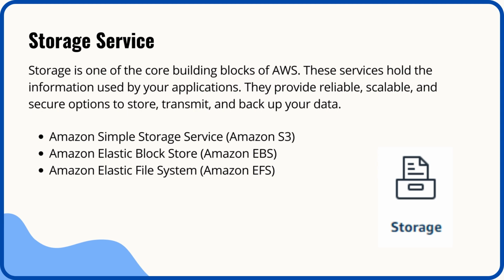Amazon Elastic File System, Amazon EFS, provides a scalable, fully managed Elastic Network File System, NFS, file system for use with AWS Cloud Services and on-premises resources. It is built to scale on demand to petabytes, growing and shrinking automatically as you add and remove files. It reduces the need to provision and manage capacity to accommodate growth. All of these storage services will be covered in depth later.